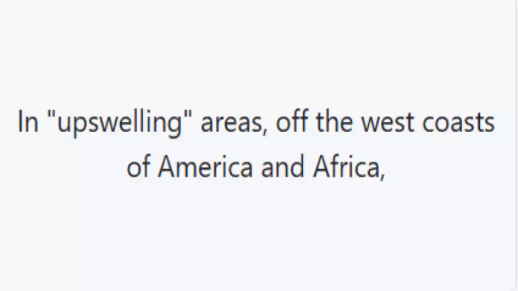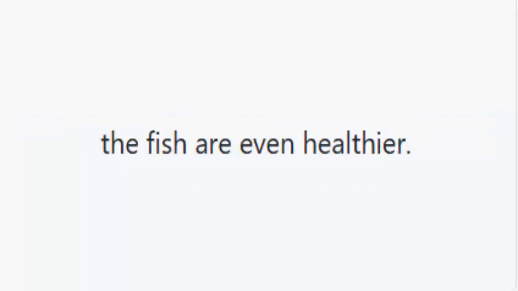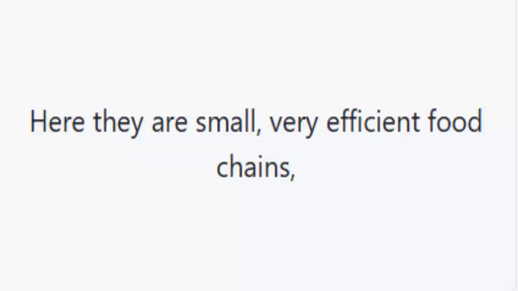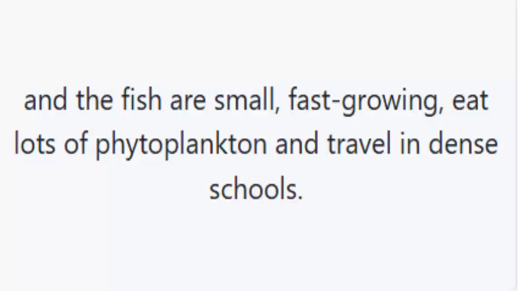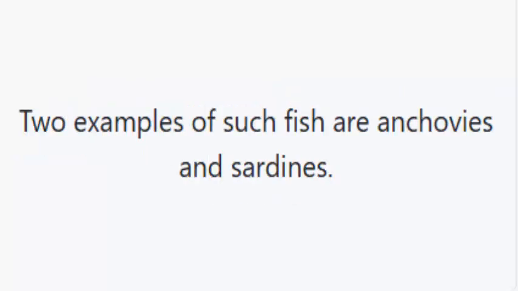In upwelling areas off the west coasts of America and Africa, the fish are even healthier. Here they are small, very efficient food chains, and the fish are small, fast-growing, eat lots of phytoplankton, and travel in dense schools. Two examples of such fish are anchovies and sardines.